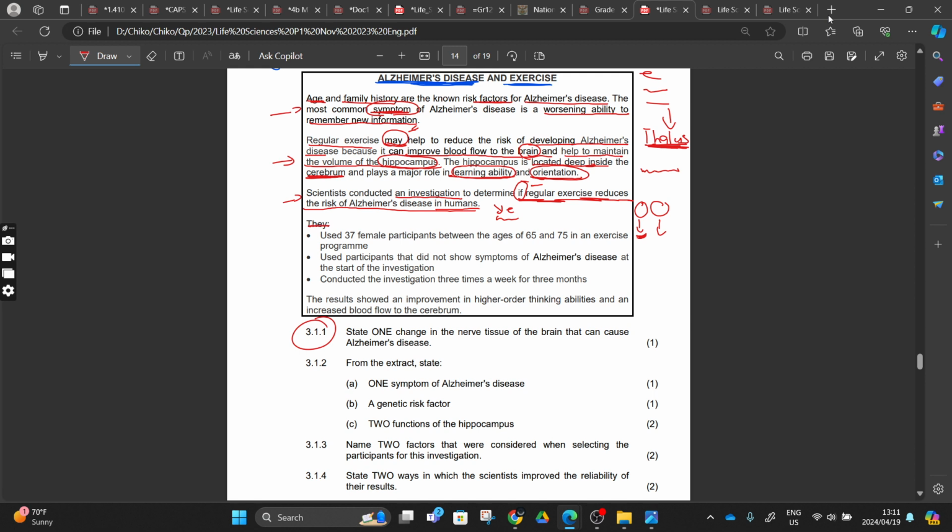The scientists used 37 female participants between the age of 65 and 75. We know that Alzheimer's now starts at 60. So they started at 65 to 75, same age group, right?